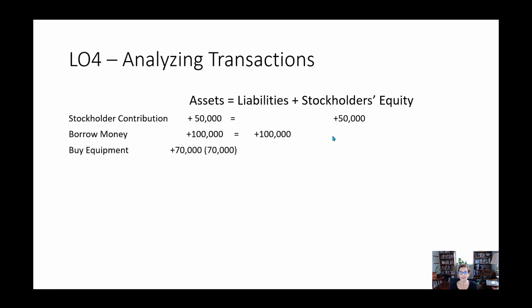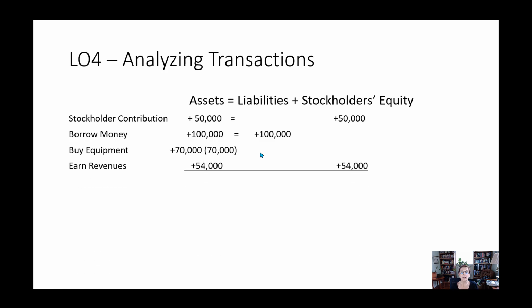Let's say it takes some of that cash that it got from these two transactions and it buys some equipment. Now, I put these both in here because cash is going up. Cash is going down because you're paying out cash, and your equipment is going up. So your assets are going up and they're going down. By the way, in accounting, we use brackets for minus. Don't ask me why. I don't know the answer to that, but that's what we do. When you see brackets in accounting, that means a negative number, okay? So we have a plus 70, a minus 70, no effect really on the accounting equation.